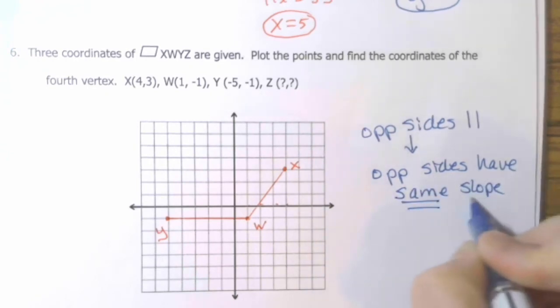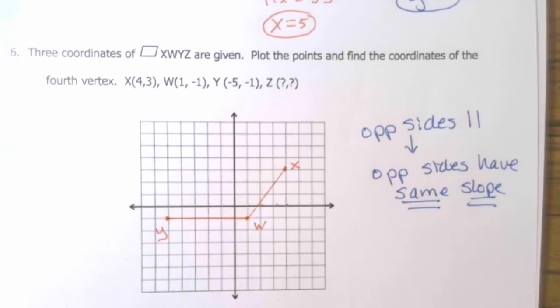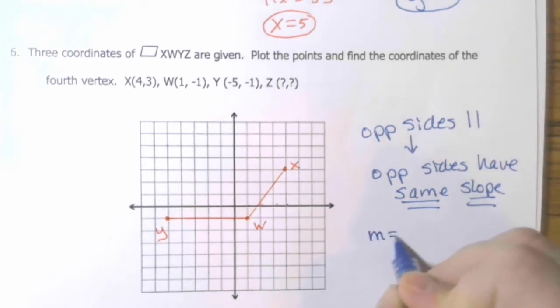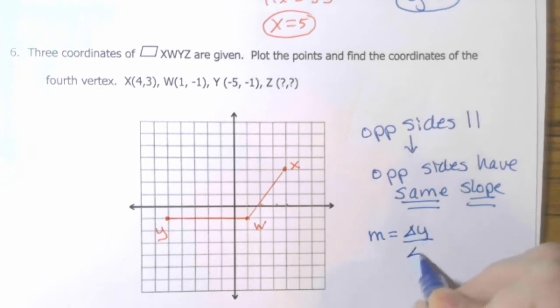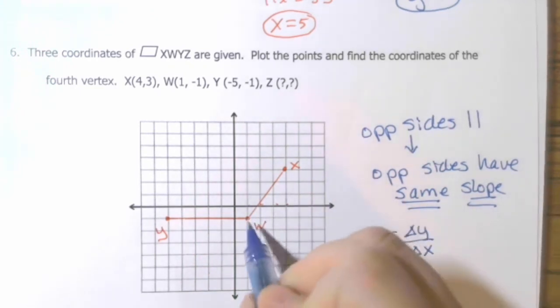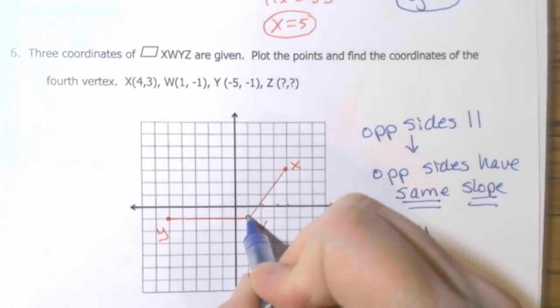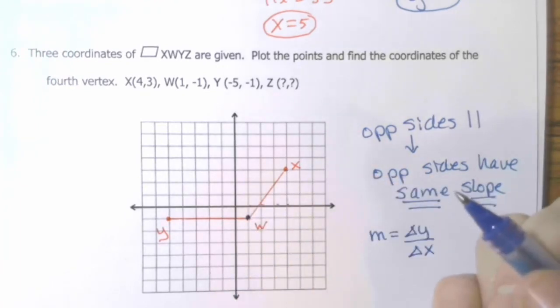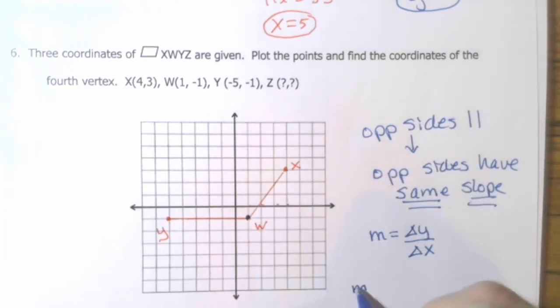So in a coordinate plane, you need to find that fourth point. You need to figure out the slope of the side opposite. Now remember, slope is equal to change in y over change in x. So if I use W and X to find the slope, so the slope of WX equals,